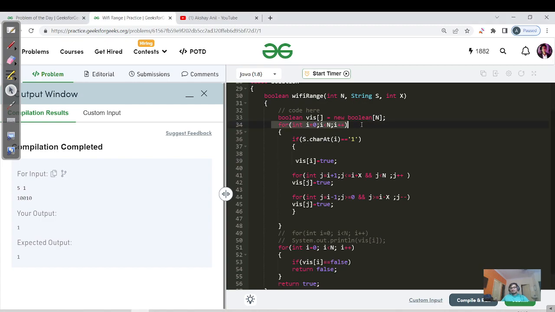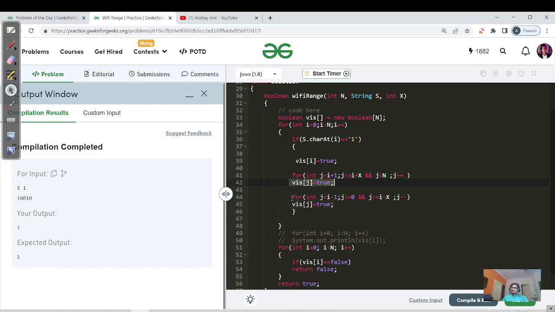So we are iterating for each and every character in the string, and if the character is 1, we are marking it as true that this room will receive the Wi-Fi, as well as we are traversing in the right direction, right? Till how many points? Till x points. So if we are at i, then I will traverse till i plus x. Simultaneously, I have to check that I do not go out of bounds. So that is why there is an AND condition, j less than n and j plus plus. We are marking that the right rooms till x points from i as true.